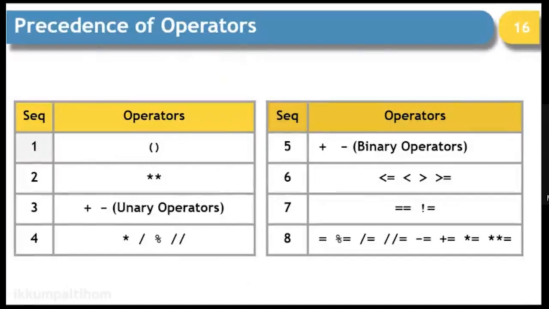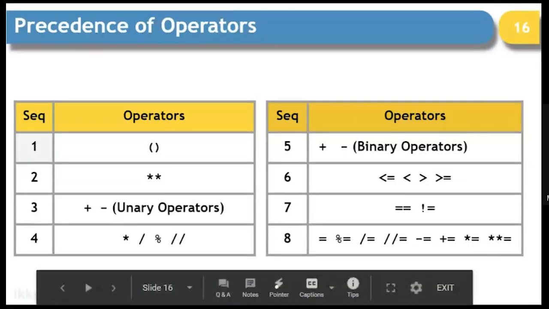Look at the precedence of operators. The first preference, as usual in other languages also, is given to brackets and then to power. And then unary operations, plus and minus, when they are treated as unary operations and work with a single operand.